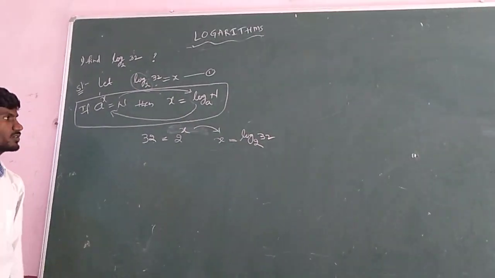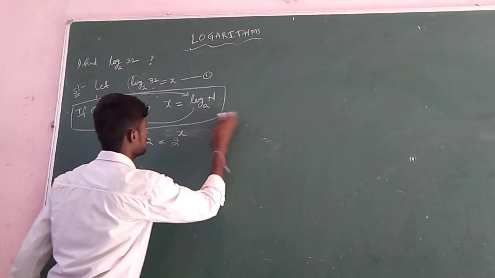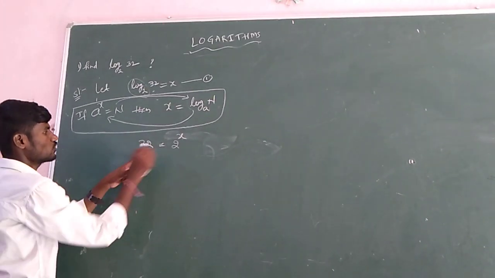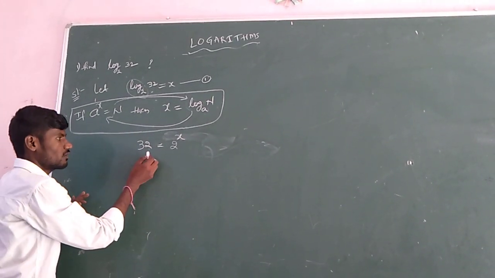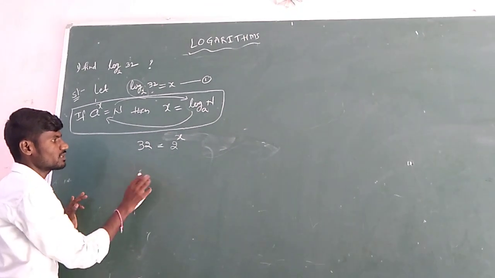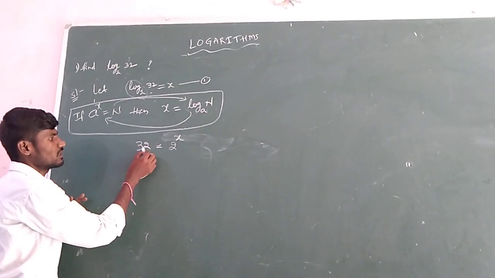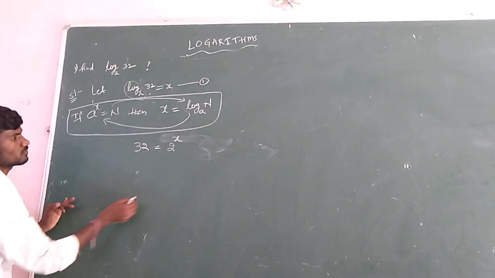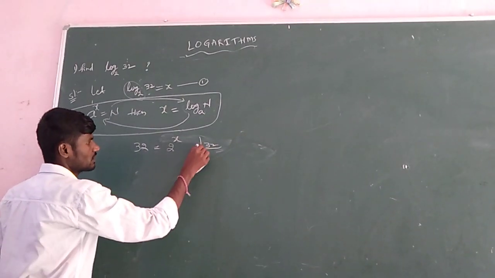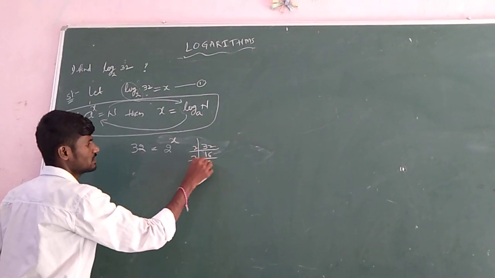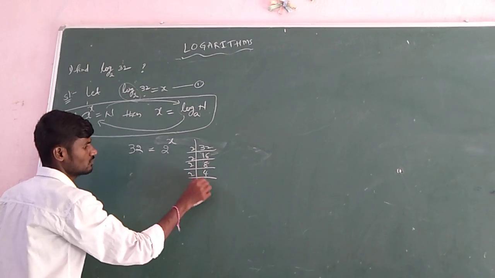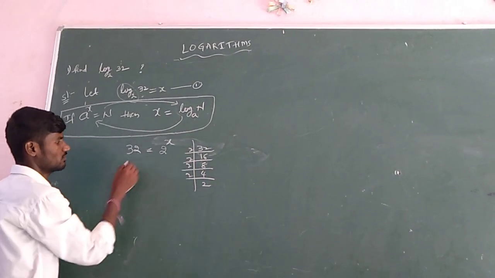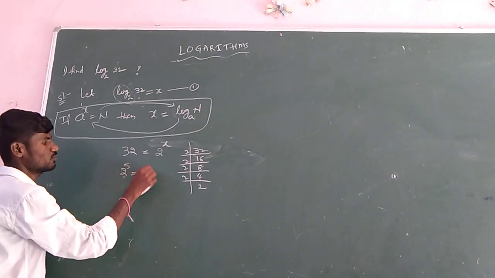Yes. So this is a way of solving a logarithmic problem. Now let us see here: 32 equals 2 power x. In the exponent chapter we solved so many problems. If it is in this form, factorize 32 in powers of 2. If we factorize 32, it is 2 times 16, 2 times 8, 2 times 4, 2 times 2. How many 2s? 1, 2, 3, 4, 5. Means 2 power 5 equals 2 power x.